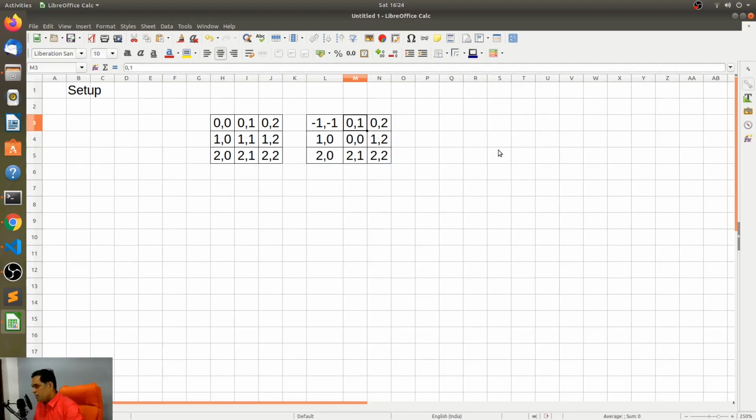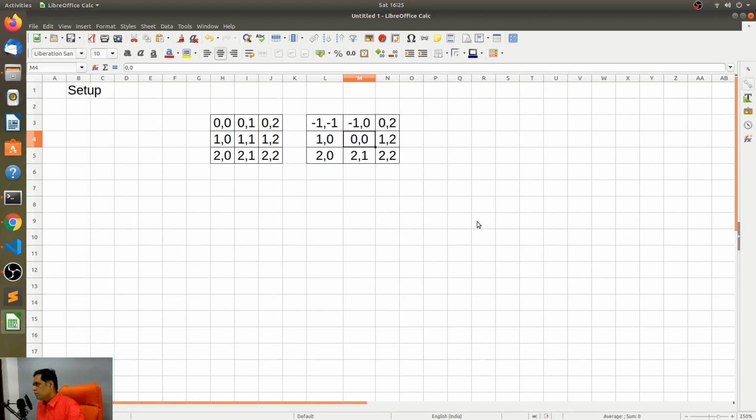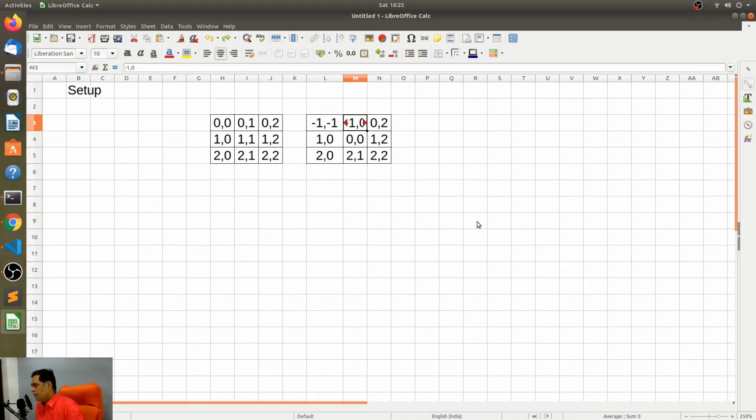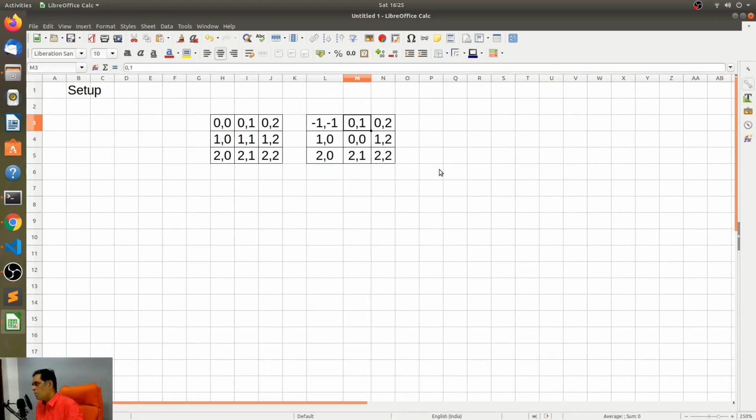So this is 0, 0. This is -1, 0, correct? Is that correct? 0, -1. Is it 0, -1? Oh, yeah, it's 0, 1. So basically we'll have to reduce 1, which means it'll be -1, 0. And this would once again be -1, 1.